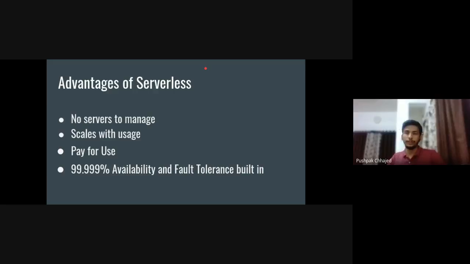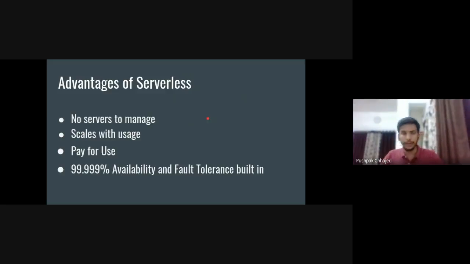You have to scale horizontally, or increase the RAM or the space required to do that, right? But if you are using serverless, you don't have to worry about scale. Let's suppose tomorrow there are millions or billions of visits on your website, you don't have to worry about the scale. It will automatically scale up. You don't even have to check whether it is scaling or not. It will automatically scale up, right?